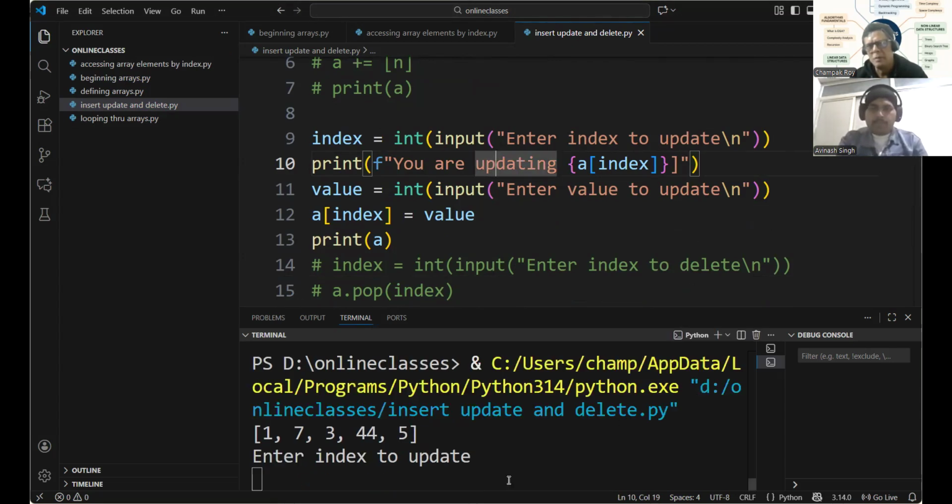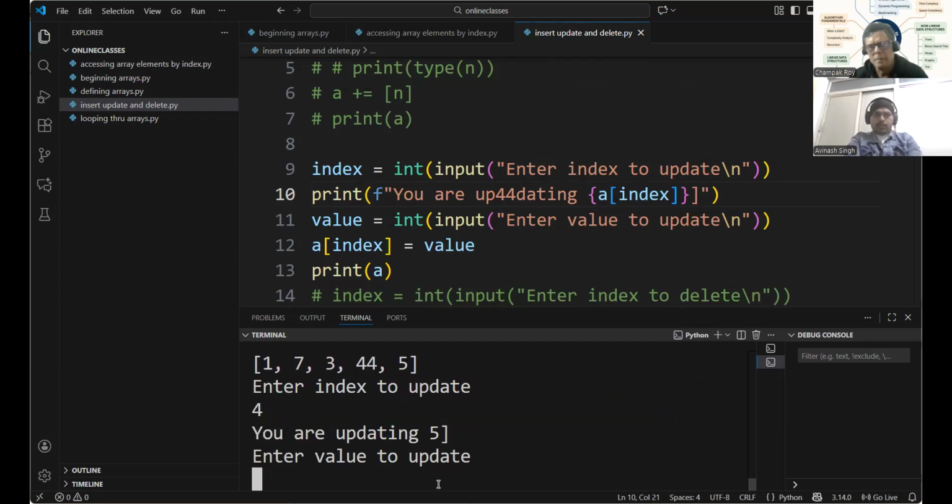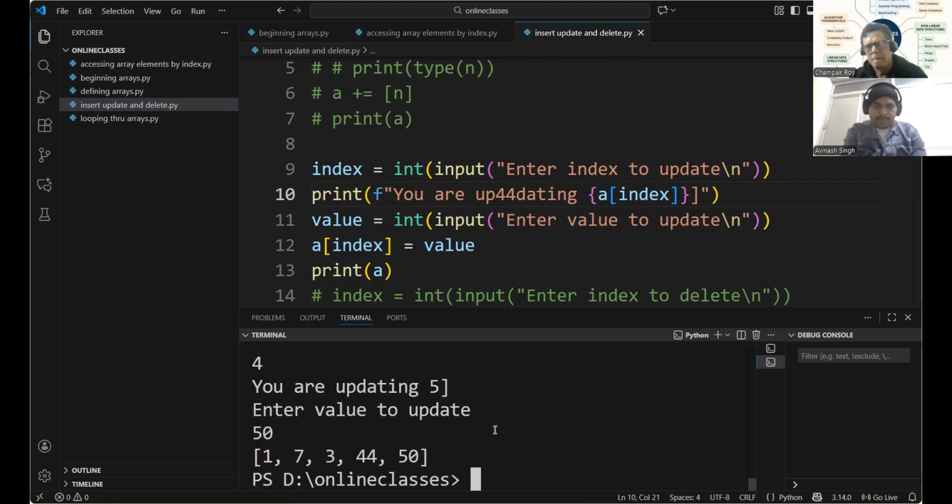Which index do you want to update? Tell me. Sir, index 4. Position 4. You are updating position 4, value 5. What value do you want? Sir, 50. Okay. Let us try it once again.